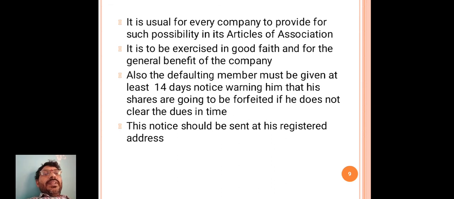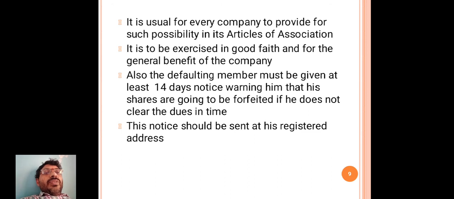Here the point is, in every joint stock company there is a possibility, and it may occur, that there are people who do not pay the money on the fixed installment dates. That is what leads to forfeiture of shares.